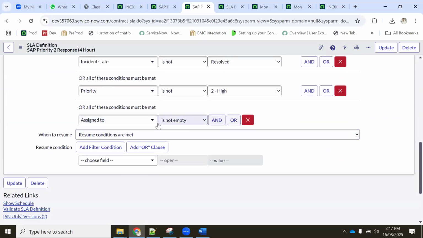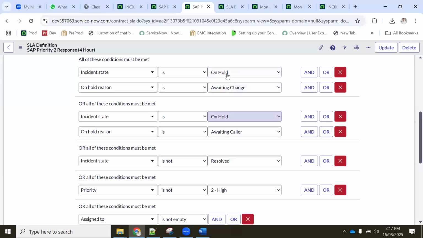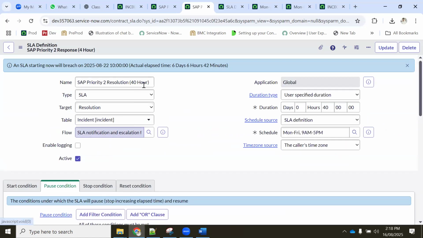And this we need to remove, assigned to empty, right? So this we don't require because resolution has to work till it is resolved. If the ticket is resolved, then only resolution has to be stopped, or either one of them, this one, on hold or awaiting caller, any one of them is resolved, okay? Or if the priority is changed from P2 to different, then only I should stop it, okay?